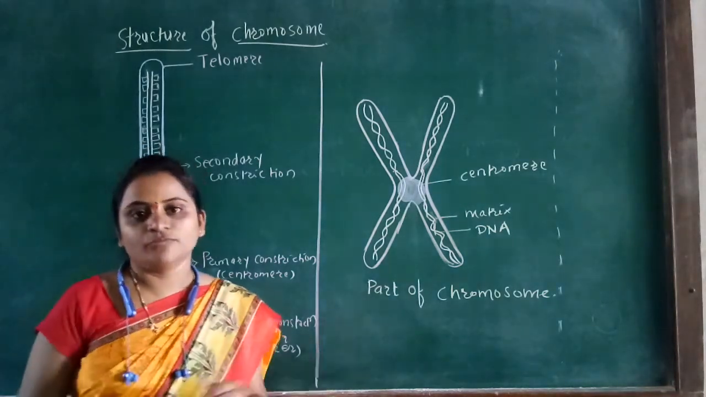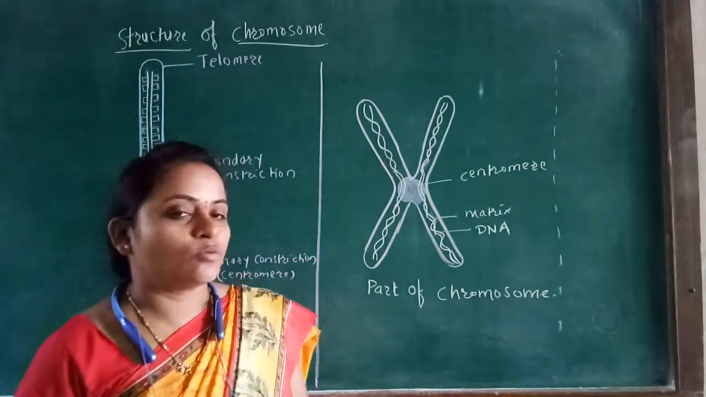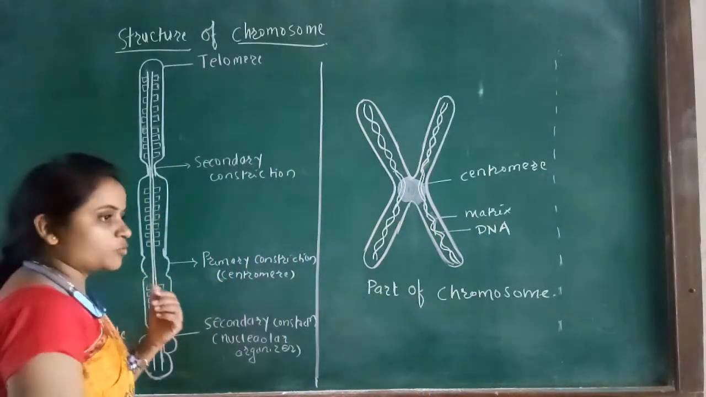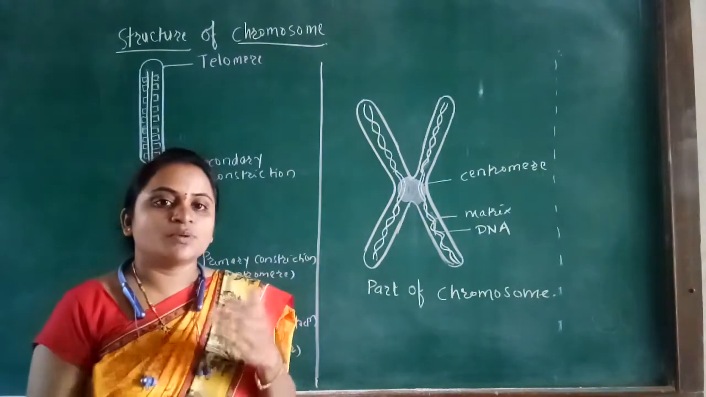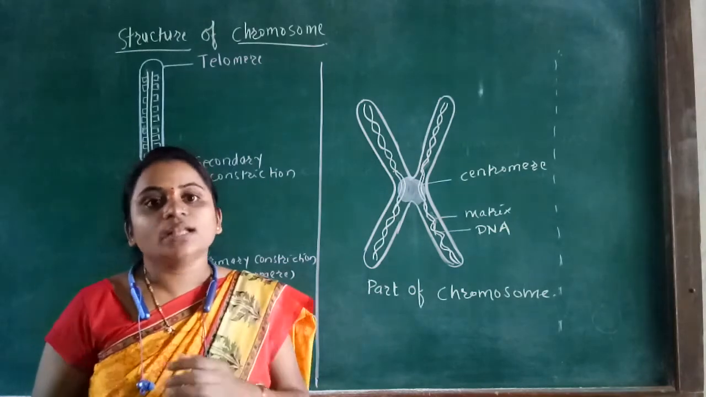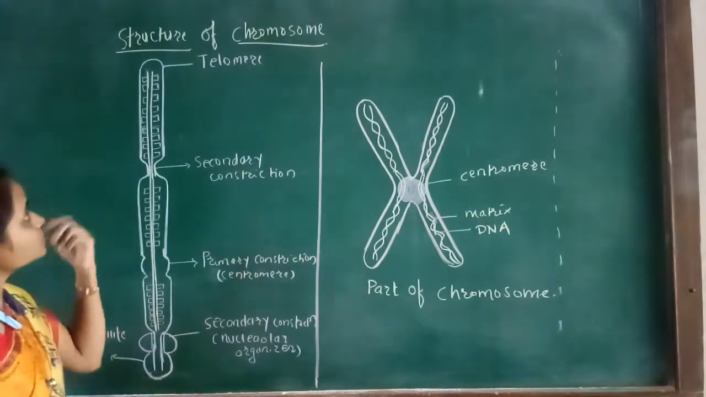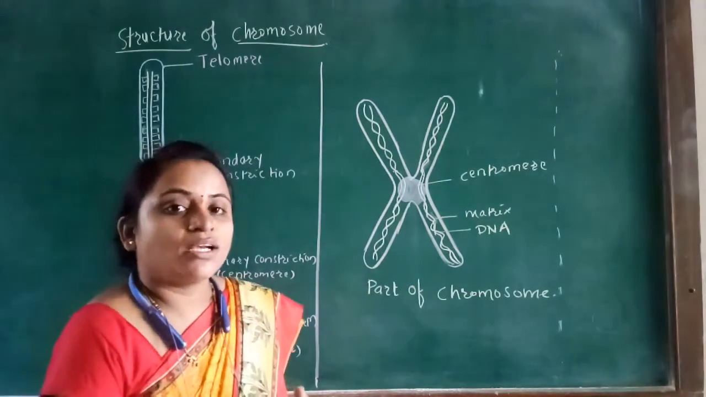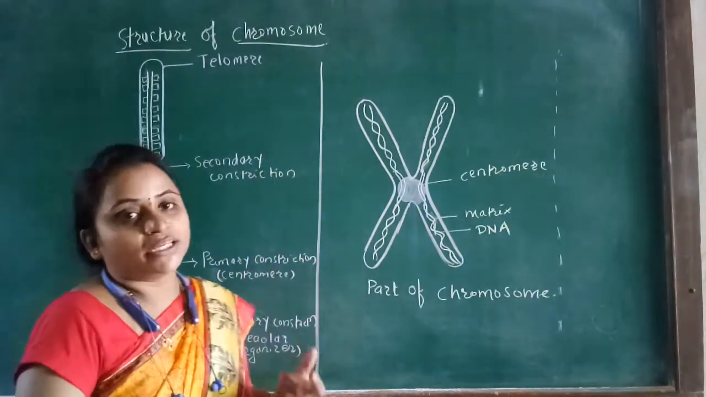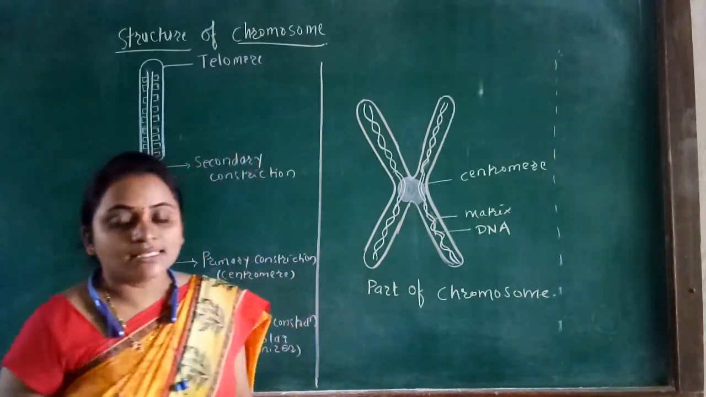In the previous video we already discussed chromosomes and the chromosomal theory. Today we will discuss the structure of chromosome. Before that, we should know what is meant by chromosome, what its shape and size are, and what its number is. A chromosome is a colored body which is present inside the nucleus in all eukaryotic cells.